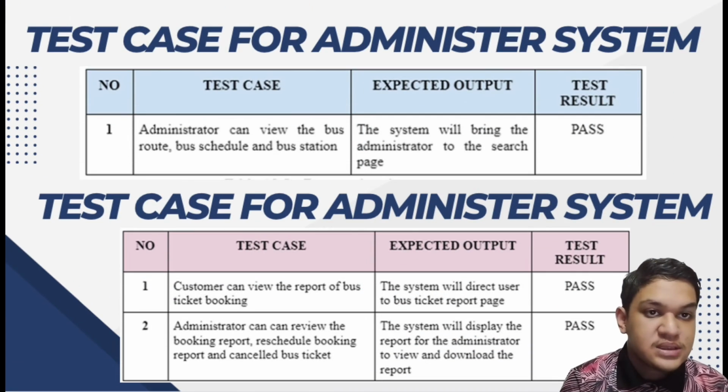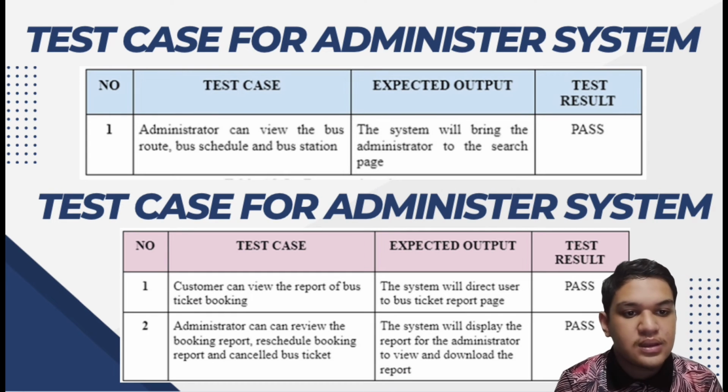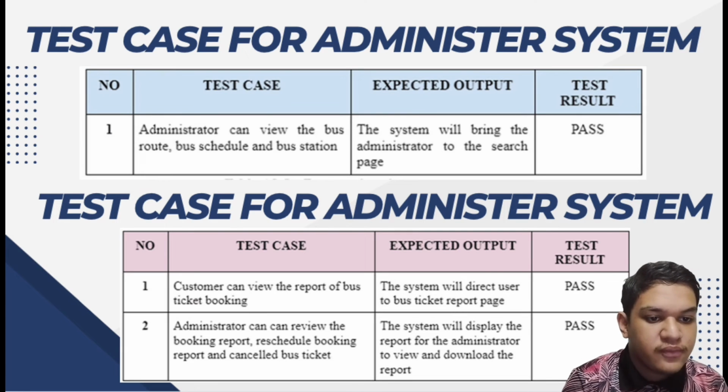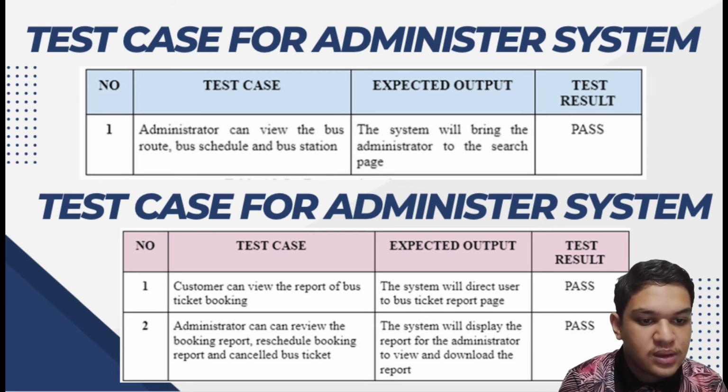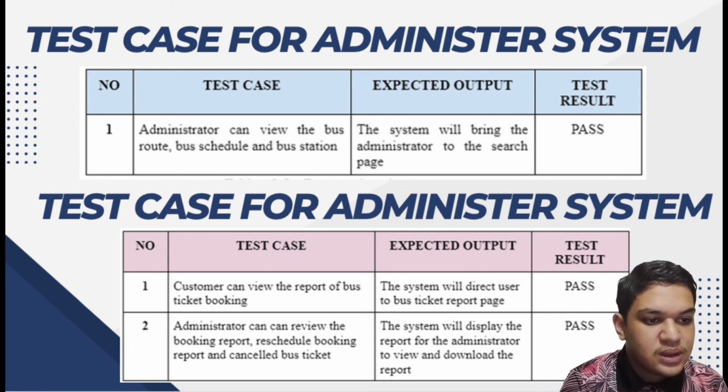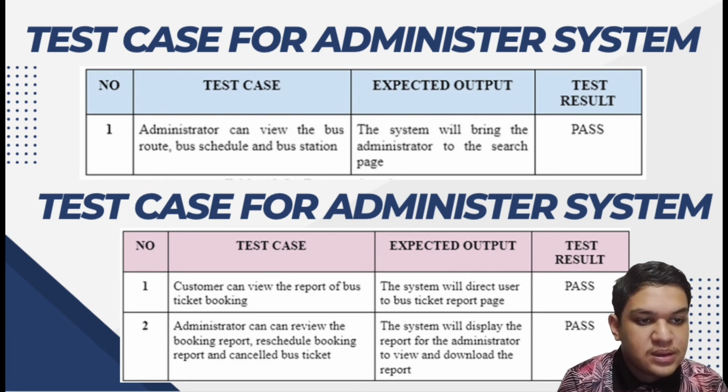So next we will go to the test case for administer system. So there is one test case. The administrator can view the bus route, bus schedule and bus station. So the test result shows pass. The expected output will be the system will bring the administrator to the search page. So next, the test case for administer system. We have 2 test cases. First one is the customer can view the report of bus ticket booking, and the second one, the administrator can review the booking report, the schedule booking report and cancel bus ticket. So the test result shows that the test cases have passed.